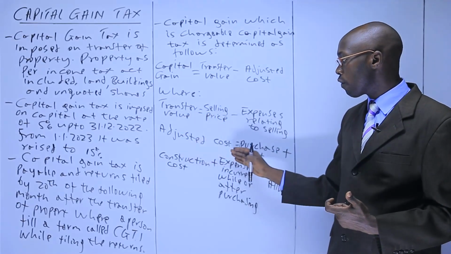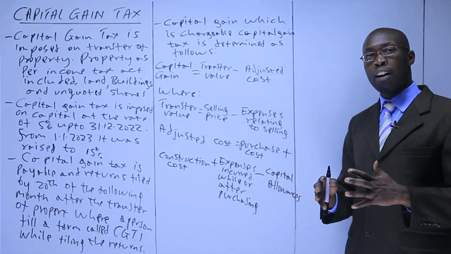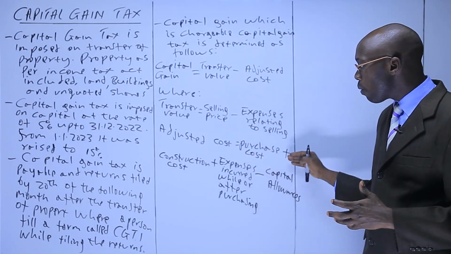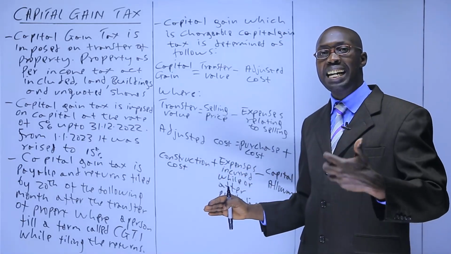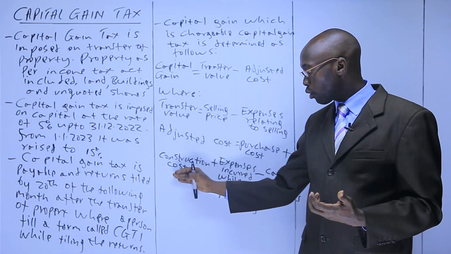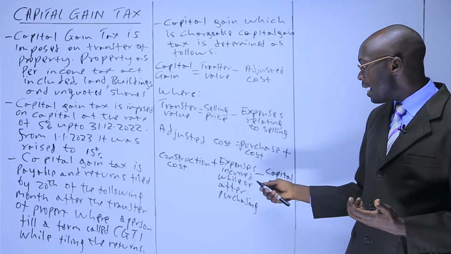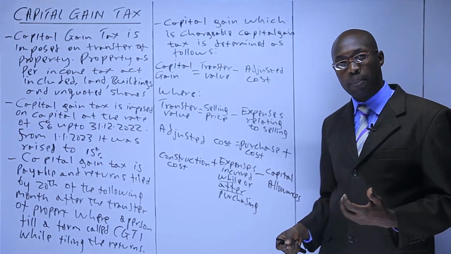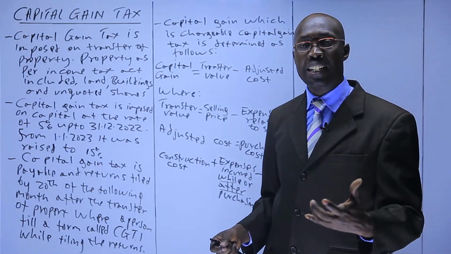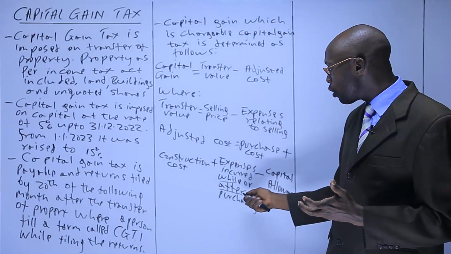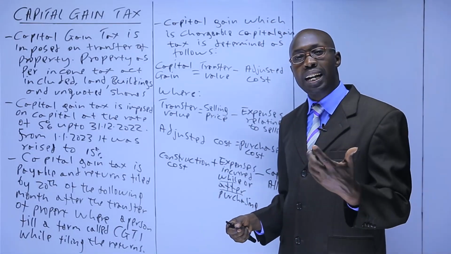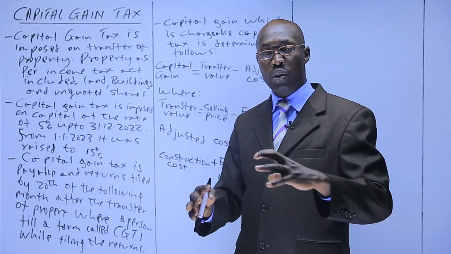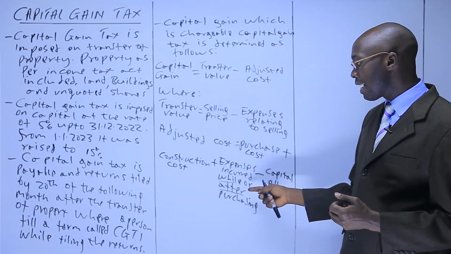Then the adjusted cost of the property, you take the purchase cost. You could have purchased land. And then once you purchase land, the cost of purchase you put here, you add construction cost. You could have constructed a building on that land and that is the construction cost of the building. And then you add expenses incurred while and or after purchasing. While you are purchasing, you may incur title processing fees, stamp duty, and after you have purchased, somebody may come and say, this land used to be mine, and order you to move. And you take that person to court so that you defend that land. Those are the ones that you're saying after purchasing.